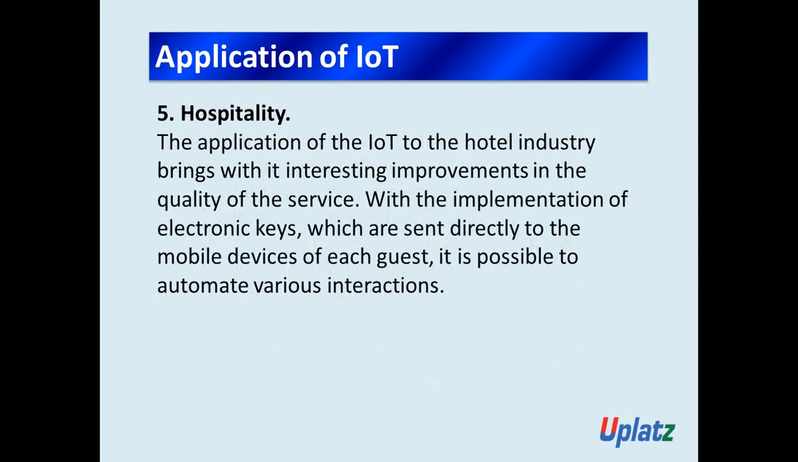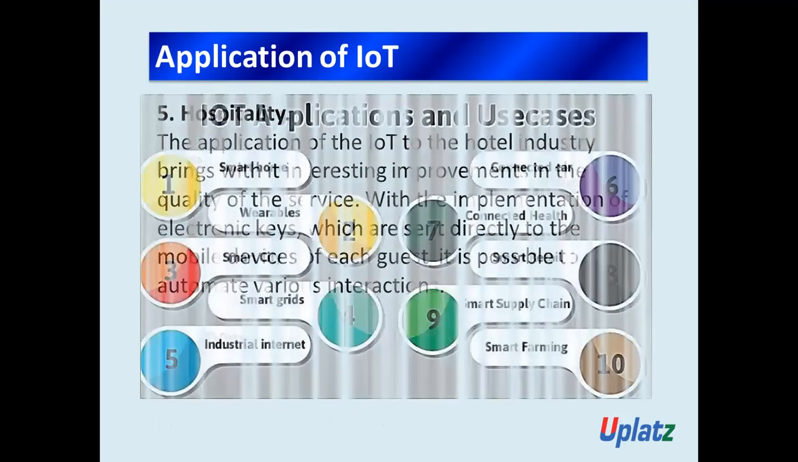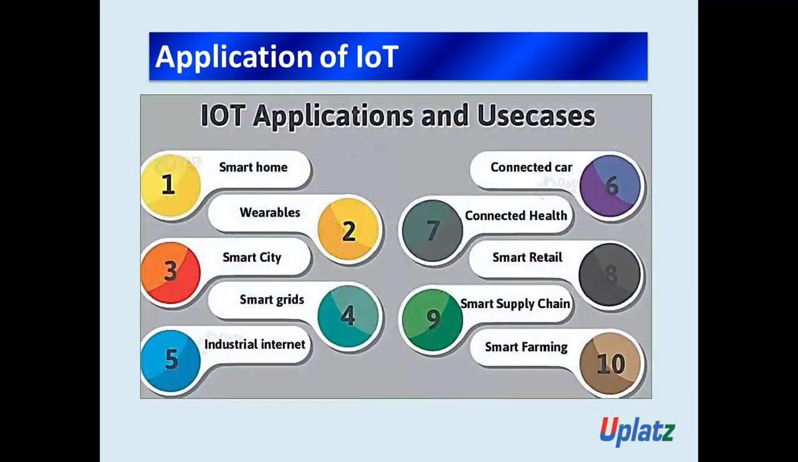So the application of IoT to the hotel industry brings interesting improvement in the quality of the service. With the implementation of electronic keys, which are sent directly to the mobile devices of each guest, it is possible to automate various interactions. Okay, and finally, in this image you can see some more applications of IoT with its use cases. There are many applications of IoT, but as of now I hope it's sufficient for you.